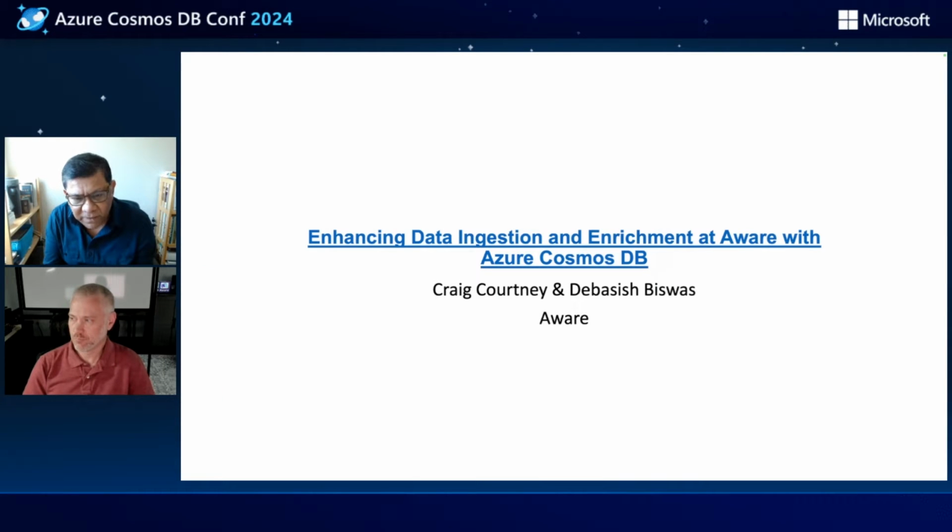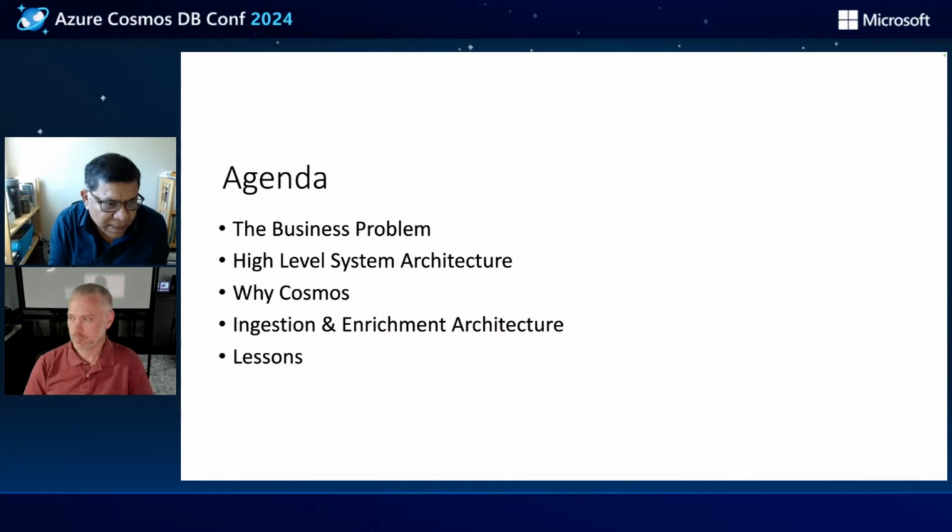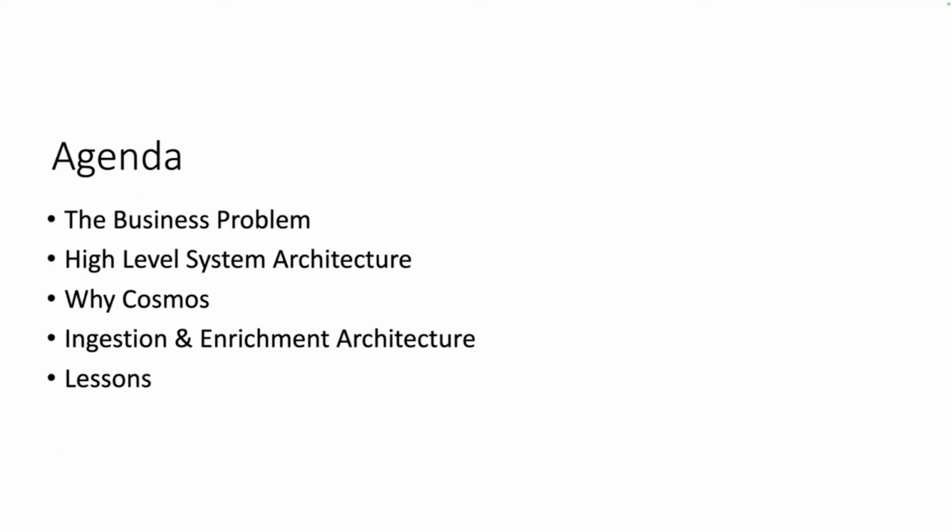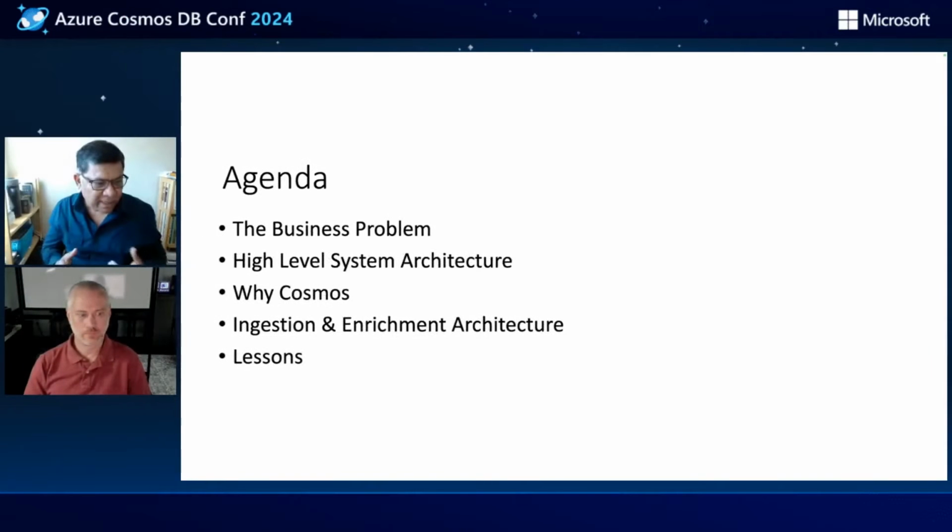The topic of our presentation today is enhancing data ingestion and enrichment at Aware with Azure Cosmos DB. Let's take a quick look at the content today. We start with the business problem, then a quick view of the high-level system architecture, and we go into why we picked Cosmos. Then we go into the ingestion and enrichment architecture in detail, and then end with the lessons we learned in the process of this project.